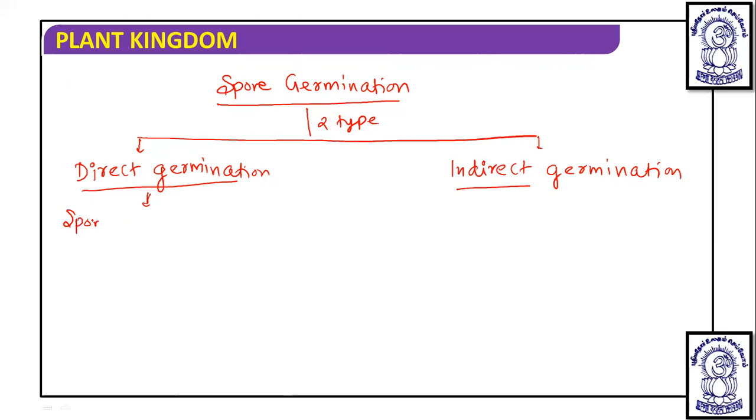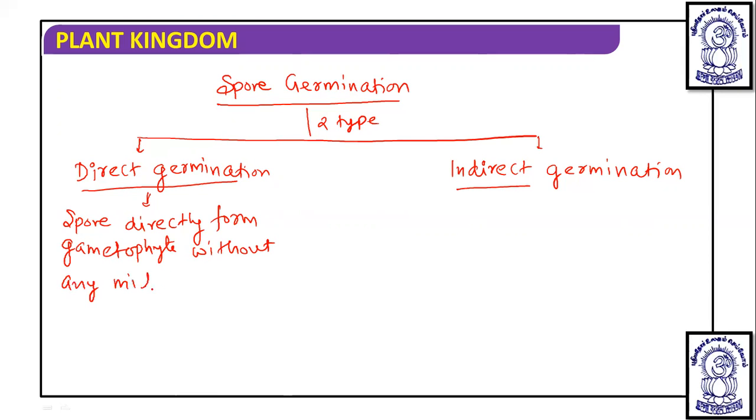The spore directly forms the gametophyte without any intermediate stage, intermediate or middle stage or phase.